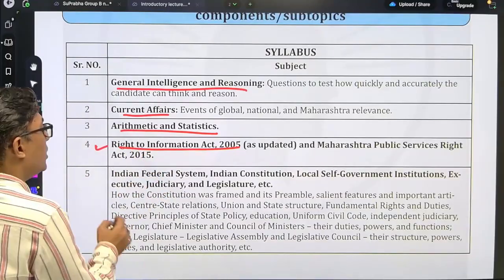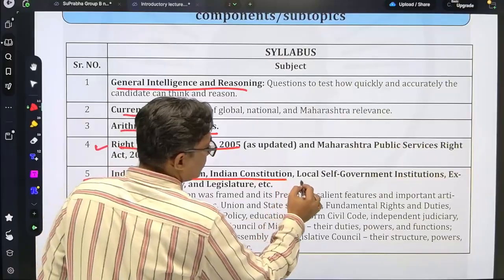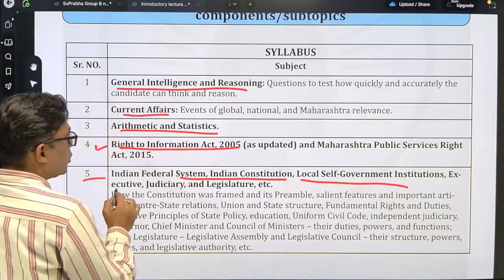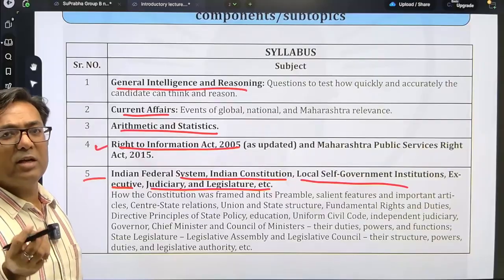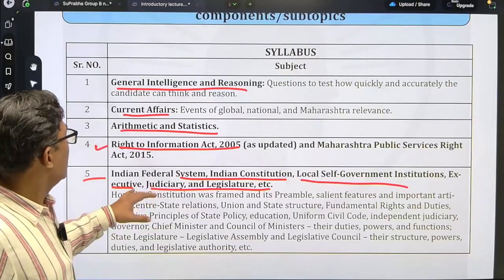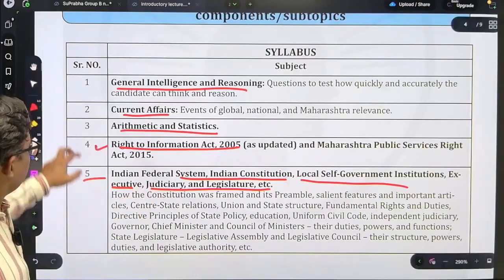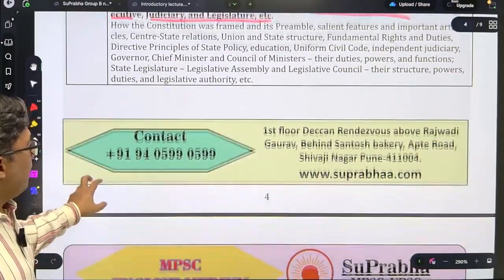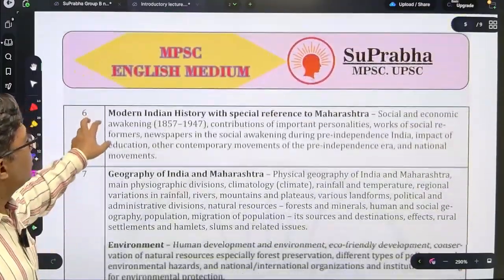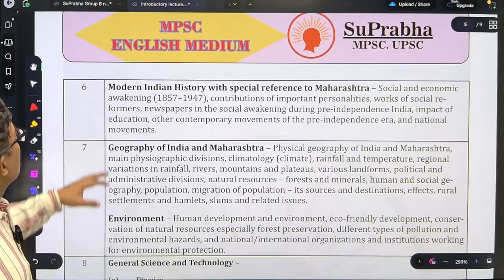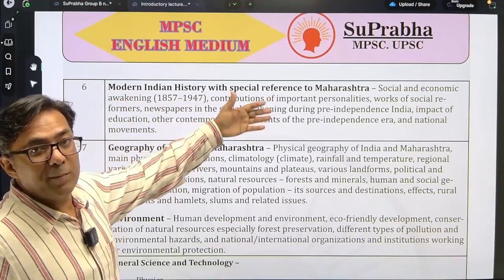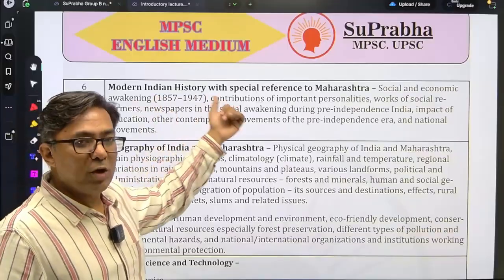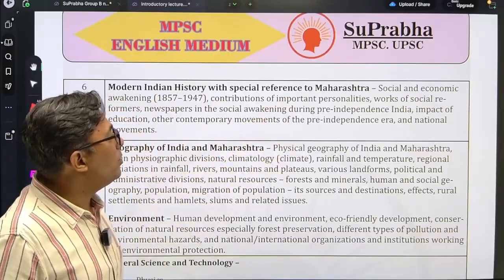Then the fifth one is all about polity. What we have dealt with in prelims, a little bit in an exhaustive manner. It's the fifth topic, polity. The sixth topic is modern Indian history with special reference to Maharashtra. This has been elaborated a little bit, the same part which you have in prelims, but over here it's going to be a little bit exhaustive.